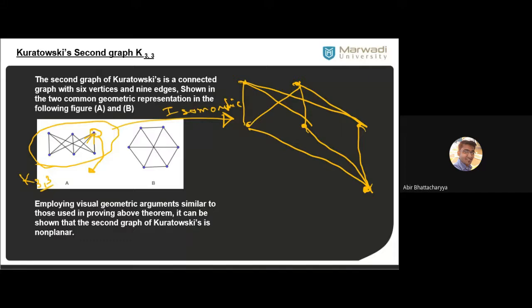Now once this is clear, the next thing is that we can find another isomorphism of this graph such that we have less chaos, meaning the graph intersection will be less.